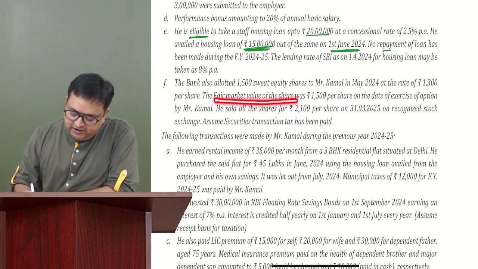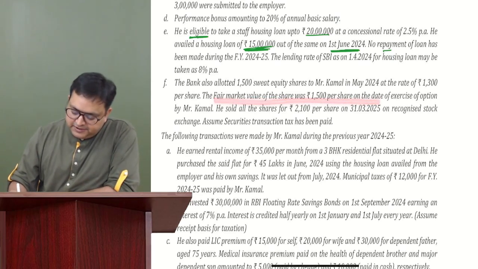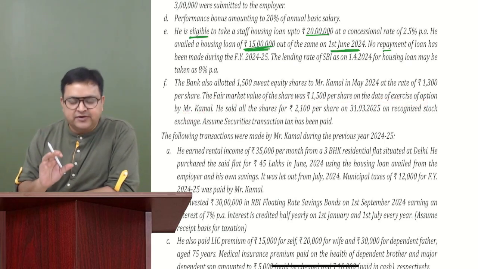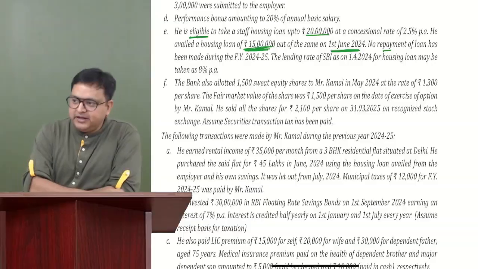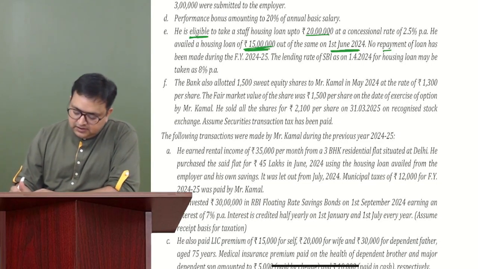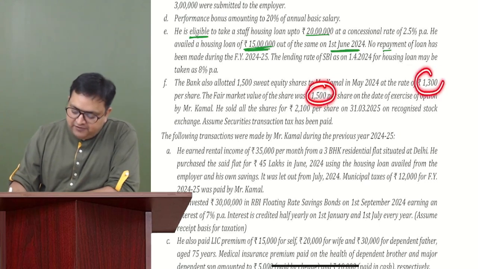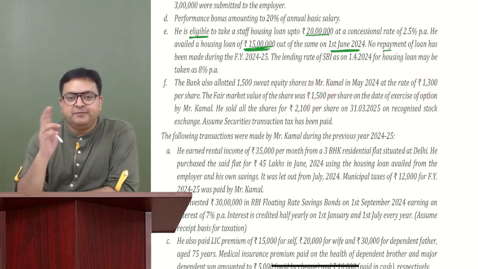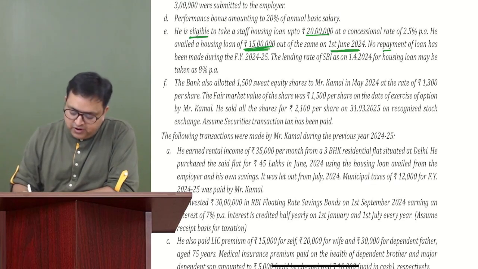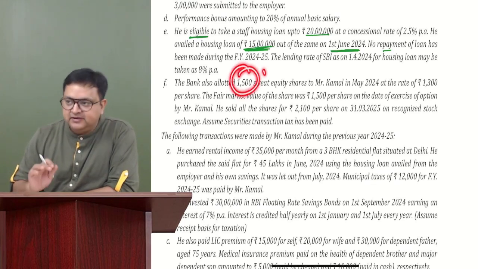The fair market value of the share was 1500 per share on the date of exercise of the option. So for exercise, they have given only one fair market value, so that's good. So tell me, the fair market value was 1500 and we are paying 1300 for it. So 200 per share is the perquisite. So 200 into 1500 is the perquisite.